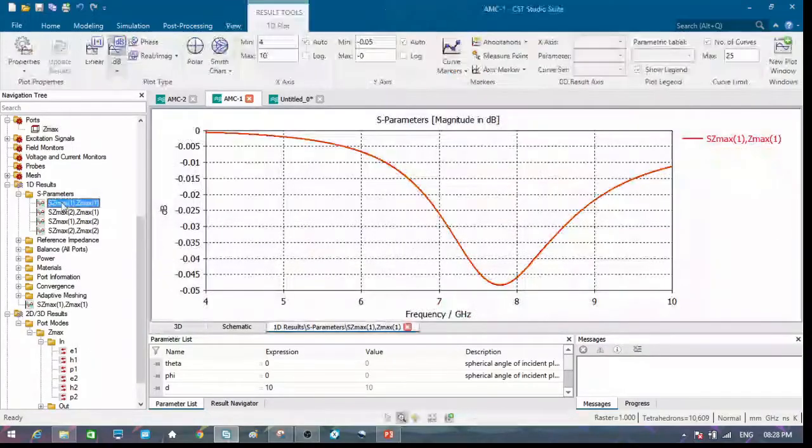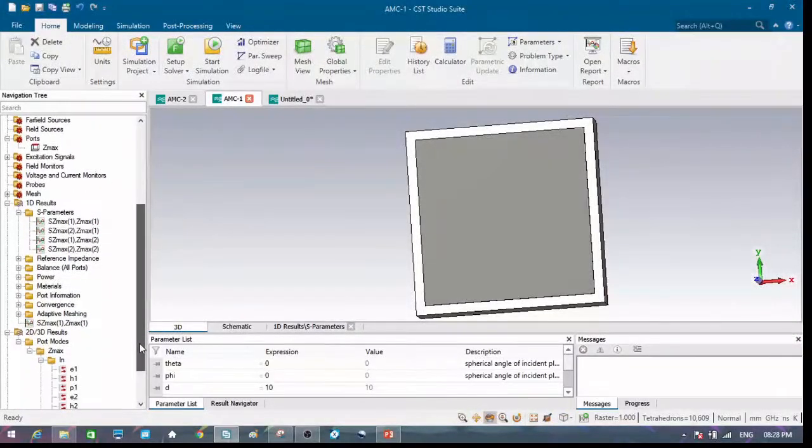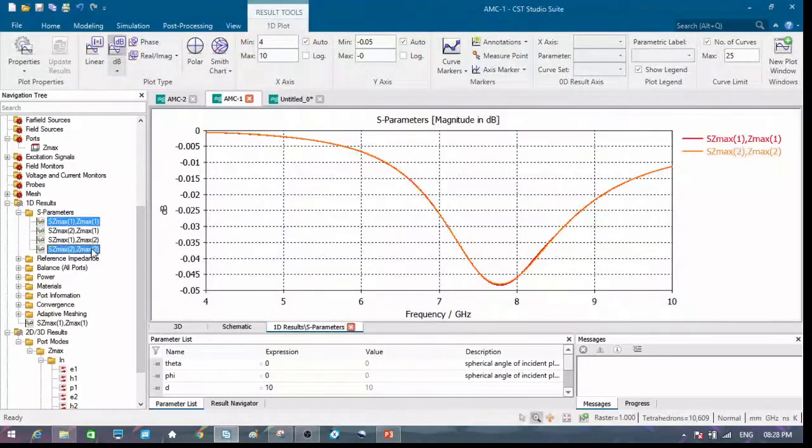So this is the reflection coefficient for a particular polarization, and this Zmax 2, Zmax 2 is for the second polarization. So these are the results for two different types of polarization. In this case, we have considered a symmetric structure. So we can analyze that this result will be the same for both polarizations. We can see that for both the polarizations, these results are the same.